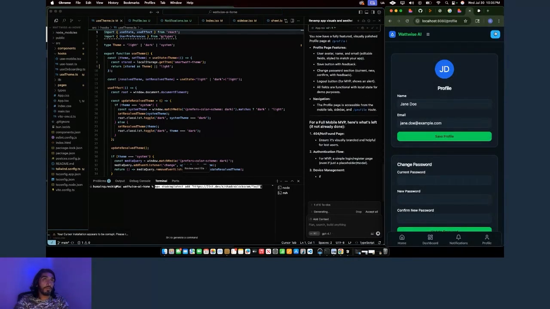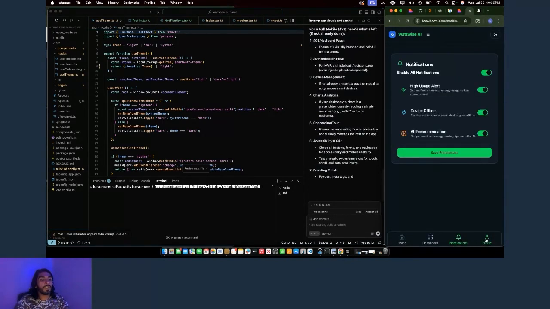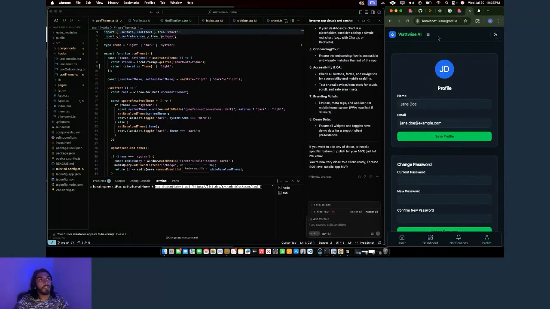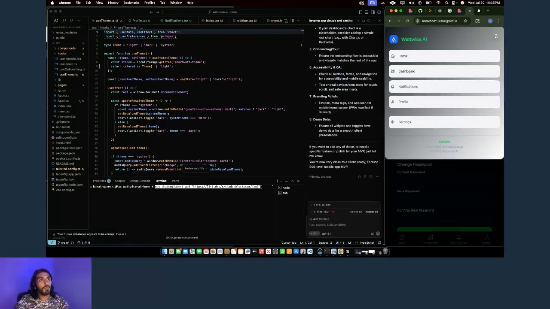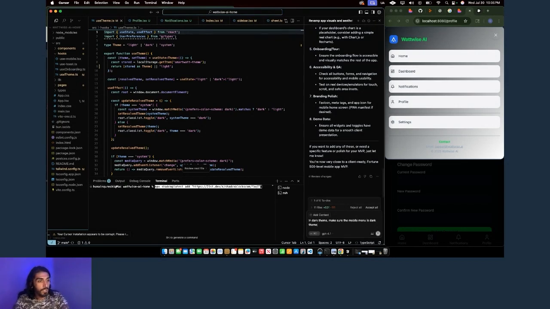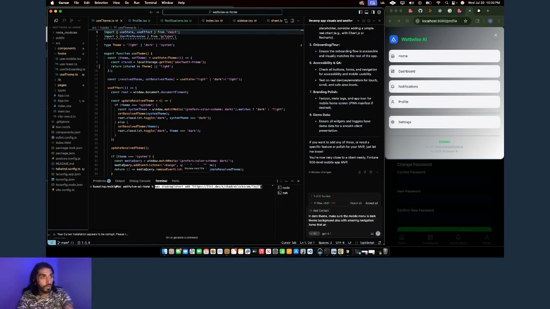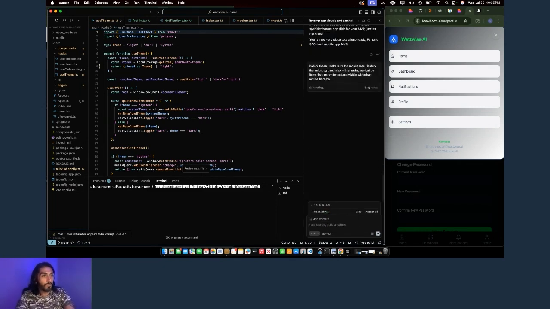I'm noticing that our profile tab is already here. I'm also noticing that certain things look terrible, like when it's in dark mode. So I'll probably go back to my AI and say, in dark theme, make sure the mobile menu has a dark theme background, also with amazing navigation items that are white text and visual with clean outline borders.